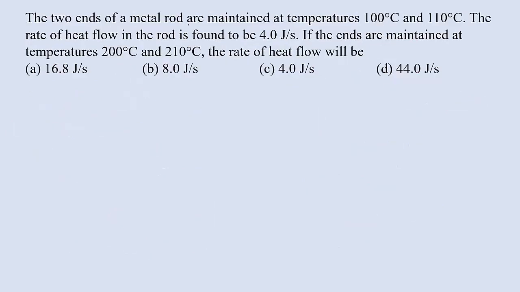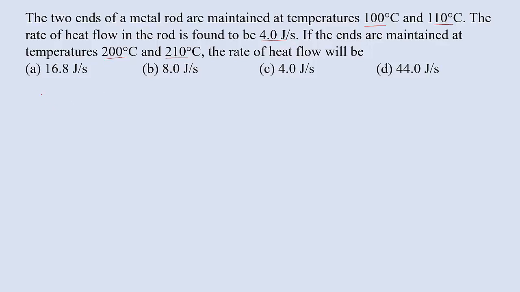The two ends of a metal rod are maintained at temperatures 100 degrees Celsius and 110 degrees Celsius. The rate of flow of heat in the rod is found to be 4 joule per second. If the ends are maintained at the temperatures 200 and 210 degrees Celsius, then the rate of flow of heat will be. That means, observe here, the metal rod is maintained at a temperature, one end is 100, another end is 110. So there is a temperature difference.